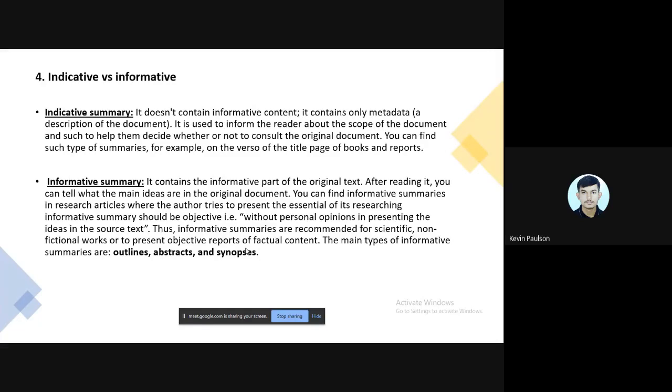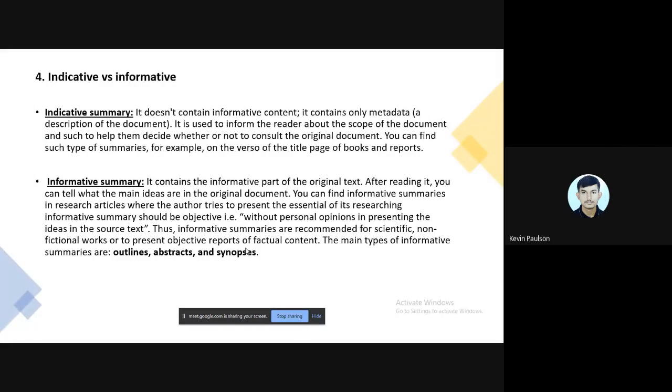First, the indicative summary. An indicative summary does not contain informative contents. It only contains the metadata, which is a description of the document. It is mainly used to inform the reader about the scope of the document and thus to help them decide whether or not to consult the original document. You can find this type of summary, for example, on the verso of the title page of books and reports.